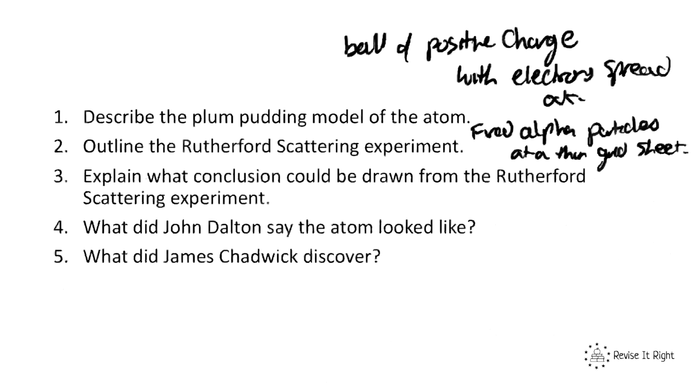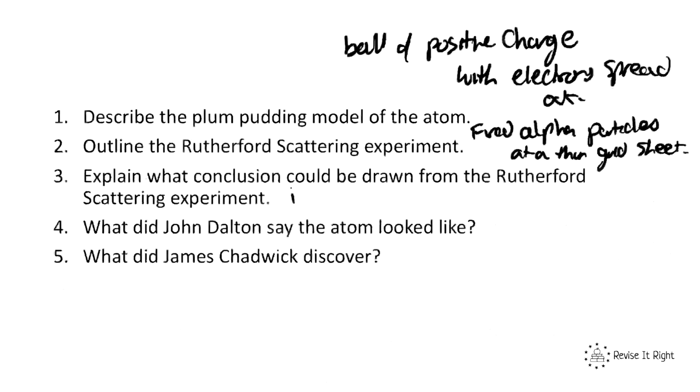Number 3, explain what conclusions could be drawn from the Rutherford experiment. Well, there were 3 main conclusions. 1, most of the alpha particles went straight through, which agreed with the idea of Thomson that most of the atom was empty space.